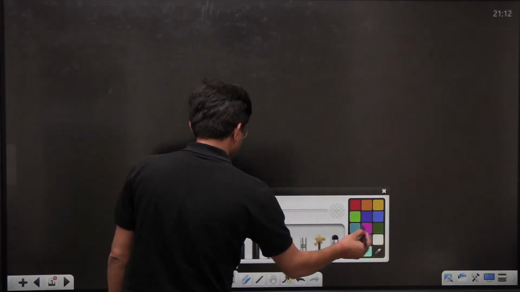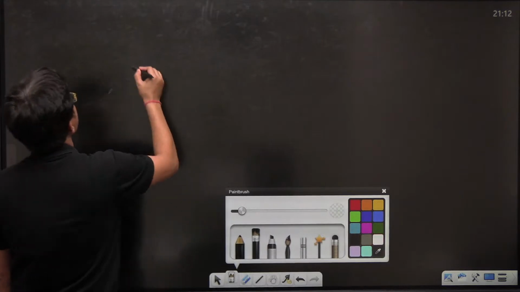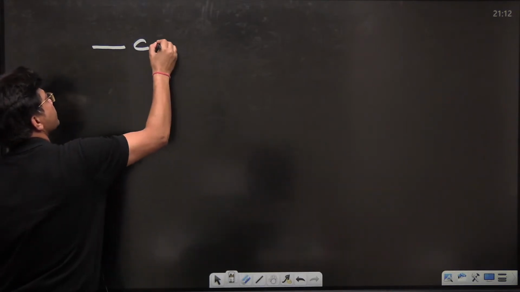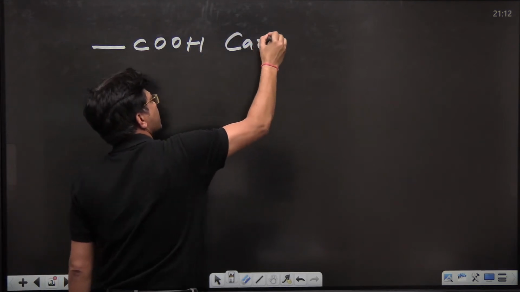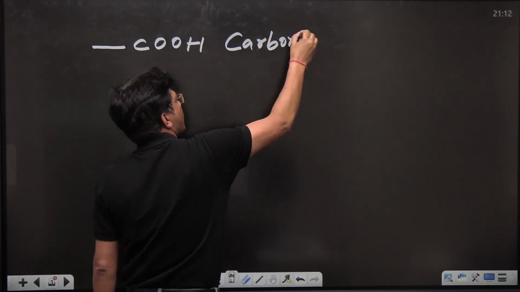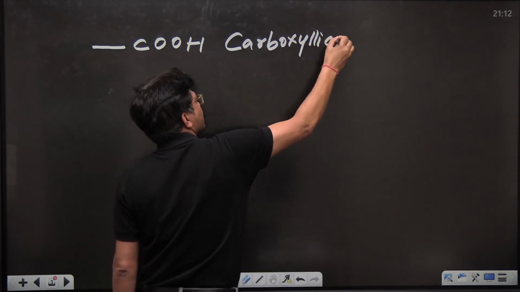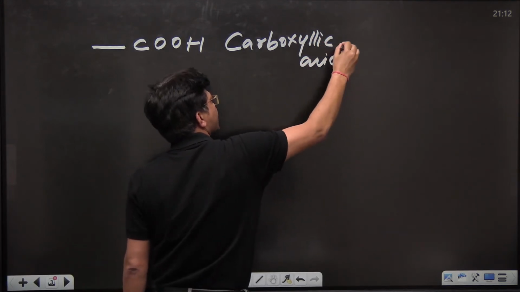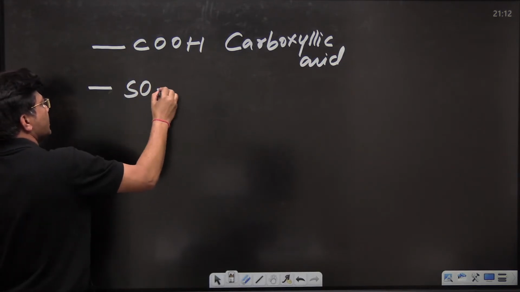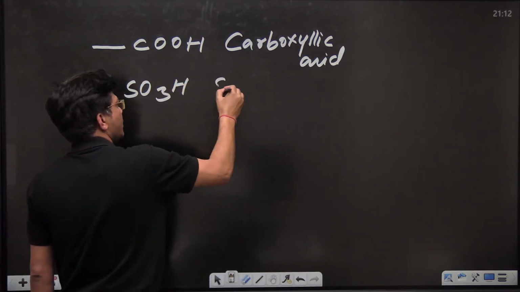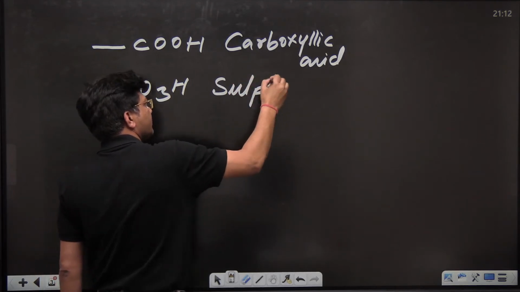First one is carboxylic acid, COOH. Carboxylic acid. Second one is sulfonic acid, SO3H. Sulfonic acid.